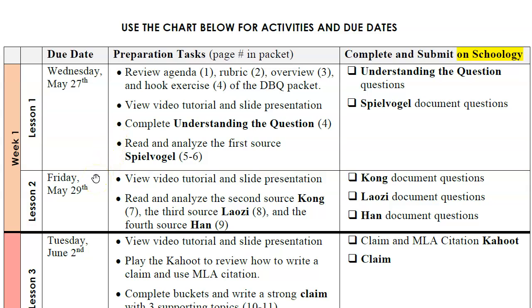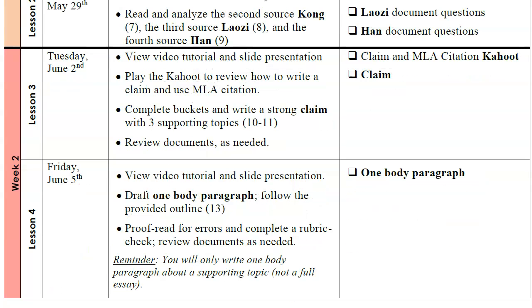In lesson 2, you'll be reading 3 primary sources and then completing the document questions in Schoology, again recommending the use of the video tutorial and slide presentations. Week 2 will look very similar to the work that you did for Ashoka.